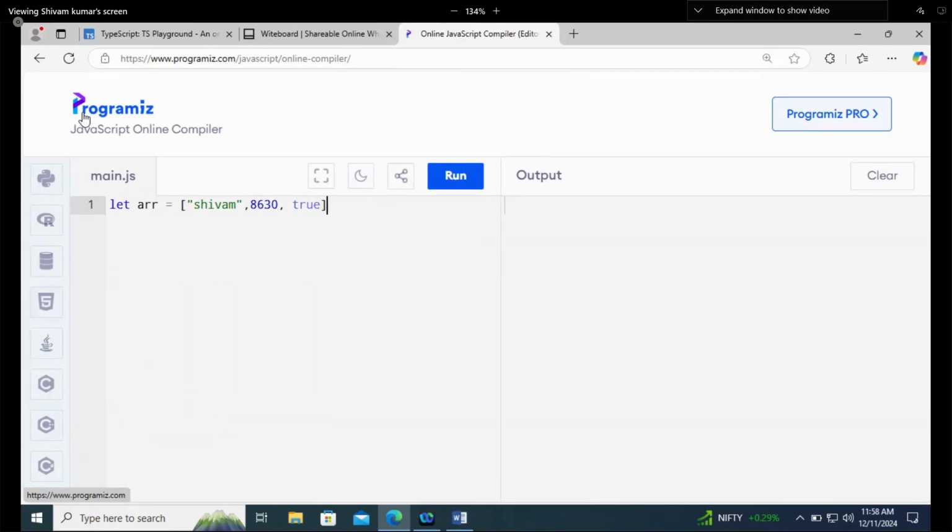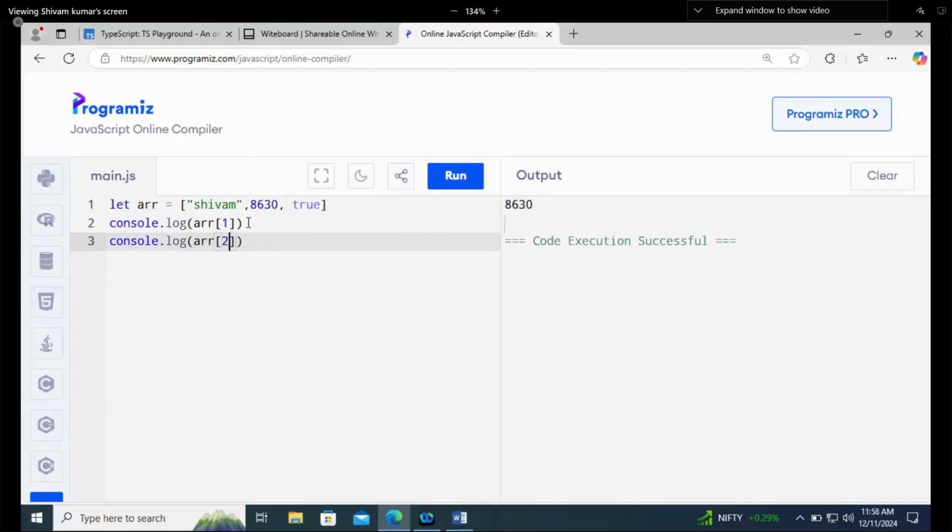Now tell me, it is storing all the three types. String it is storing, number it is storing, and boolean value it is storing. And if you want to check, I will say console.log array of 1, and it should print 8630, and it is printing. Let's try to print console.log array 2. What will it print? True. Only true will be printed.